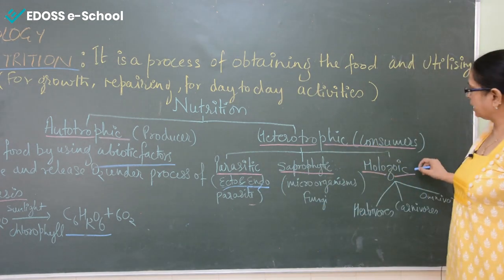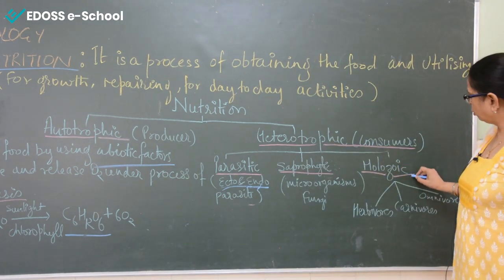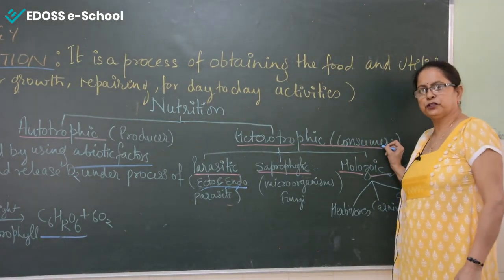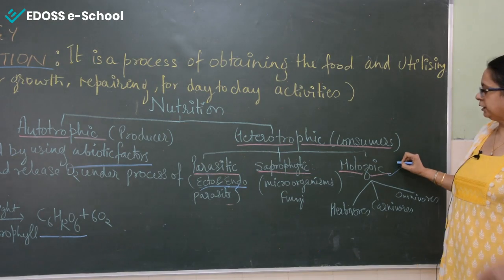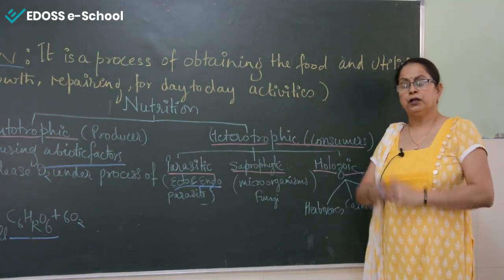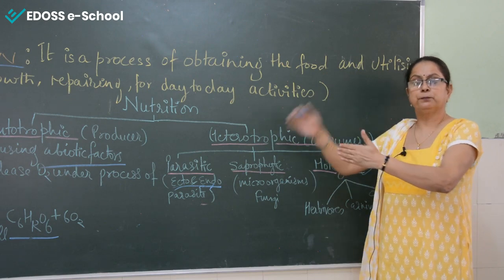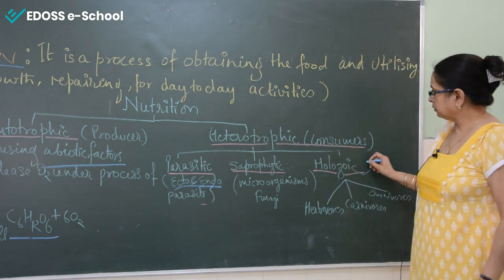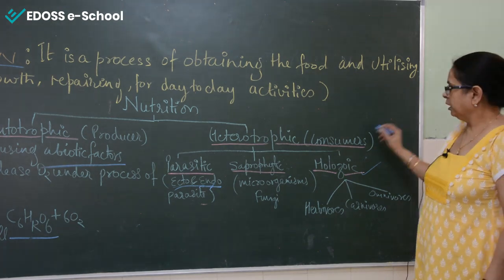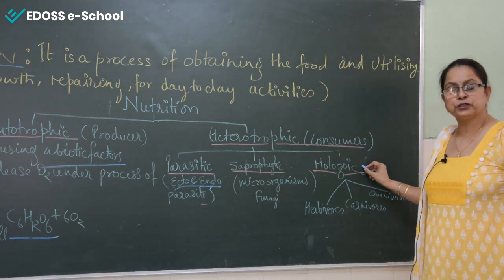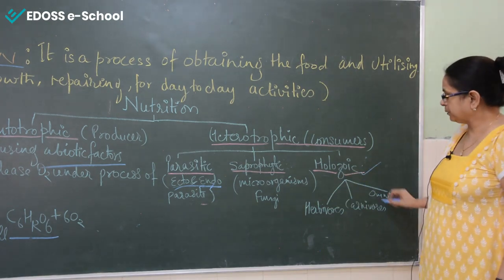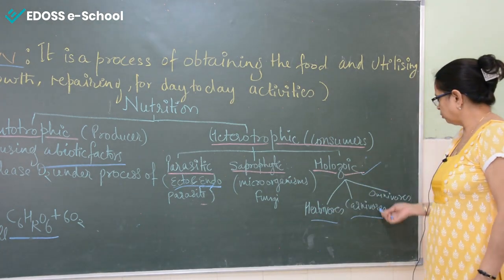Now the last one is called the holozoic mode of nutrition. We are members of the holozoic mode of nutrition. In holozoic nutrition, the organism consumes food in a complex form, which is further broken down into a simpler form. All the organisms that follow the same pattern of consuming food are known as holozoic animals. Holozoic animals are again divided into three types: herbivores, carnivores and omnivores.